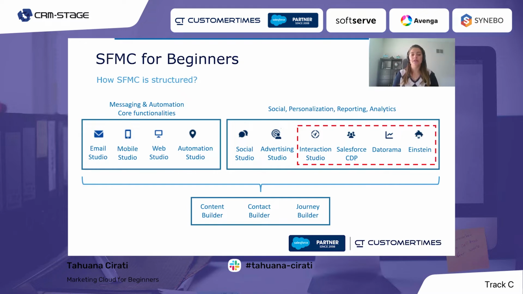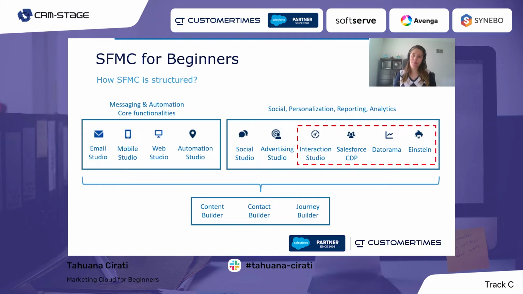I also put here the Salesforce CDP, which is the Customer Data Platform. It's kind of replacing the Audience Studio, the DMP that became Audience Studio, and now they are leaning more towards the CDP. And I also added here Datorama, which is the data analytics tool of the Salesforce family, and